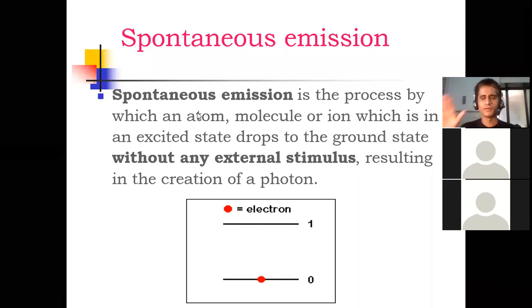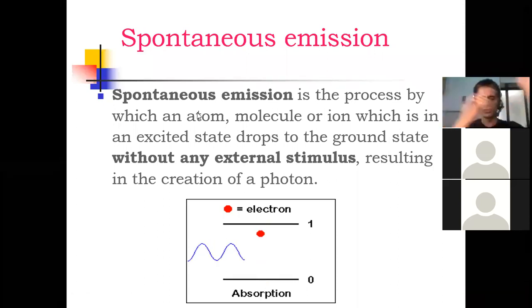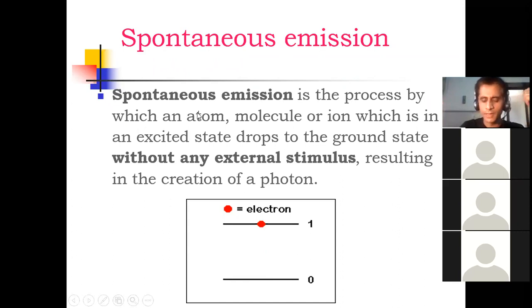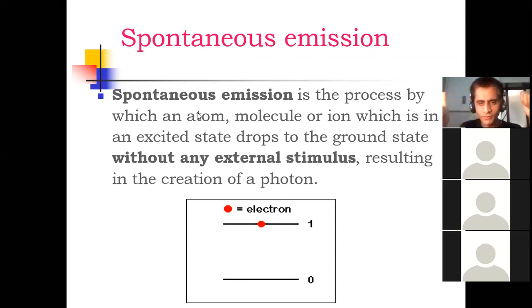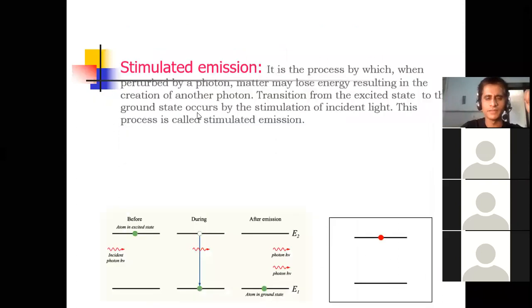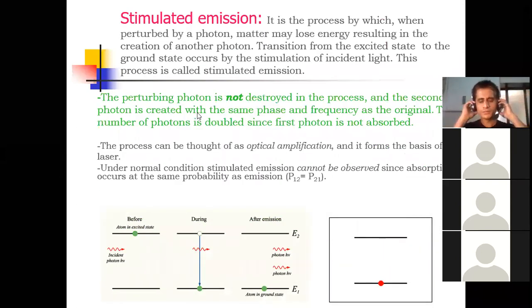Okay, this is about spontaneous emission. Understood up to this level? Okay, can I proceed to the next process? Laser consists of 3 processes. One is absorption, second is spontaneous emission, and the third one is stimulated emission.